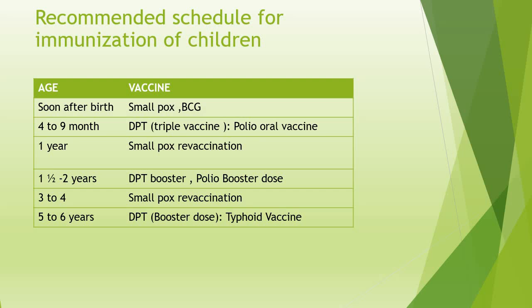Now, under 1 year, smallpox revaccination is done again as a booster dose. Then at 1.5 to 2 years, the DPT booster dose is given along with a polio booster dose. Then at 3 to 4 years, smallpox vaccination is done again as a booster dose, and at 5 to 6 years, the third DPT booster dose is given, and the typhoid vaccine is also given. Then we also have certain other vaccines like the pneumonia vaccine, cholera vaccine, and many others including the hepatitis vaccine and so on, which can be given at different ages to children.